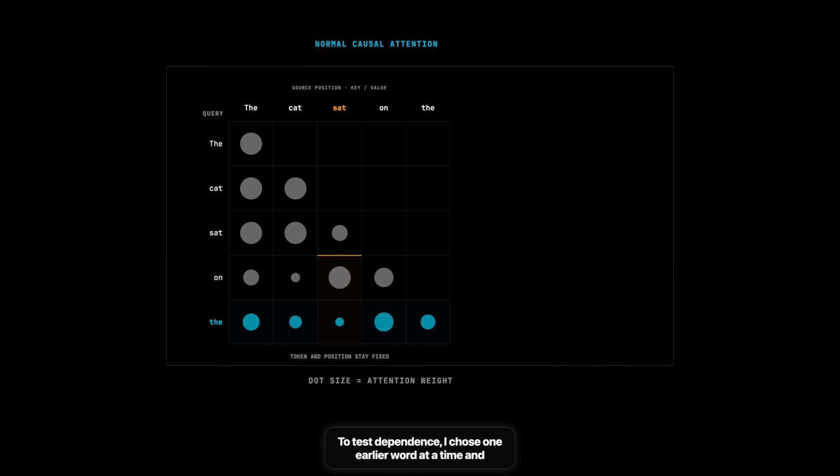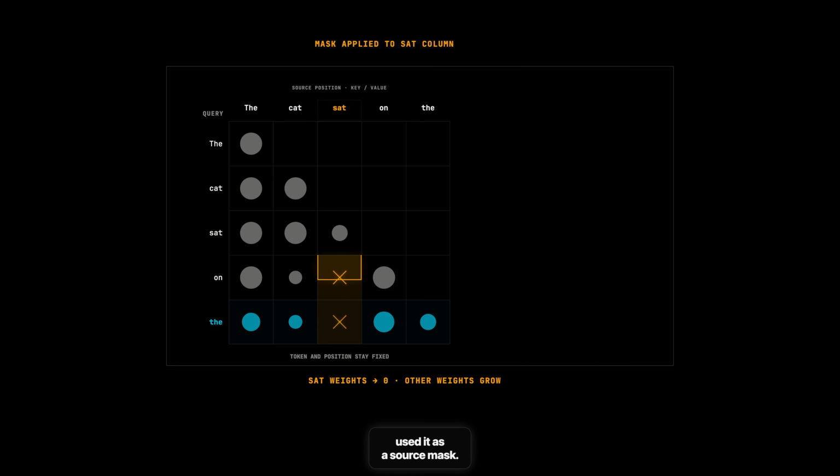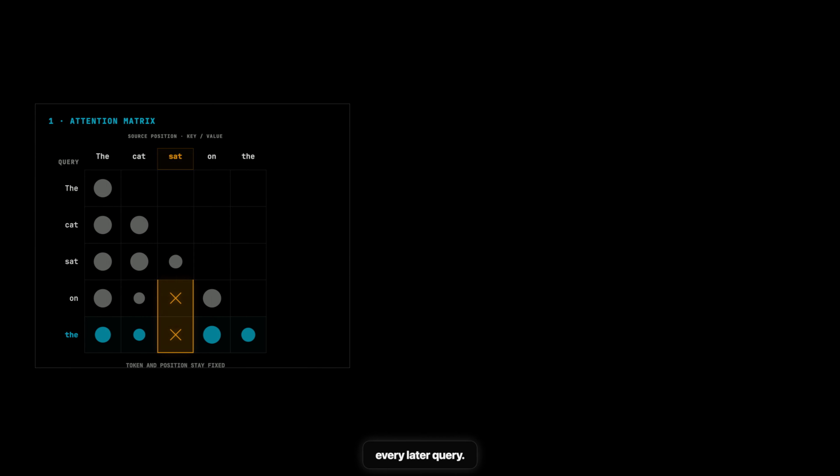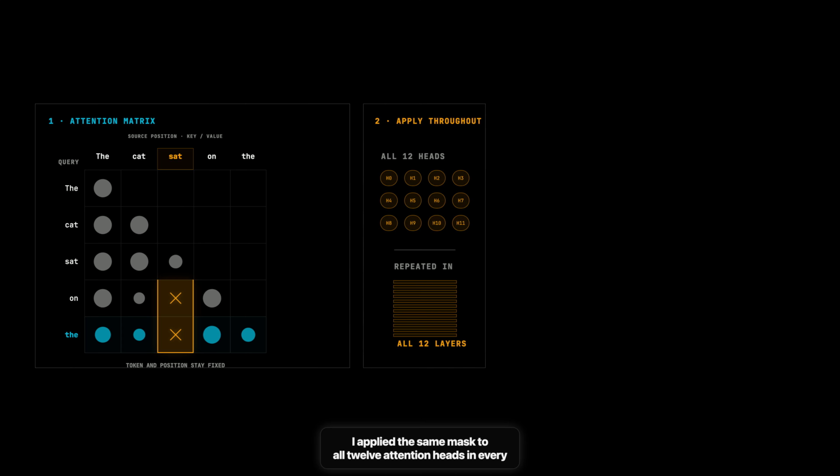To test dependence, I chose one earlier word at a time and used it as a source mask. The word and its position stayed in the prompt, but its key and value were unavailable to later tokens. In the attention matrix, that means masking the chosen source column for every later query. I applied the same mask to all 12 attention heads in every layer.